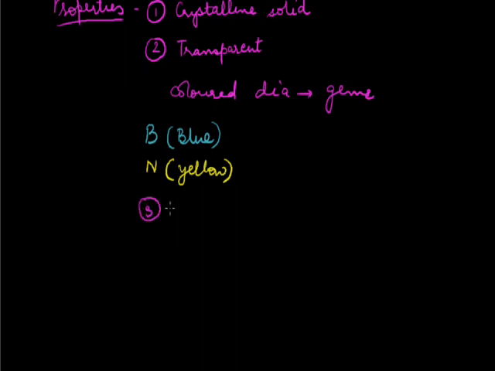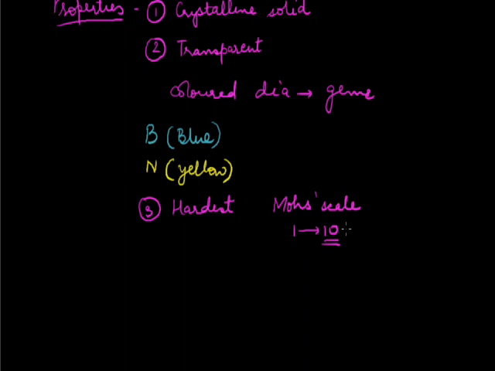Diamond is the hardest natural substance, and the hardness of a substance can be measured on the Mohs scale, which is a scale rated from 1 to 10. Maximum hardness is of diamond, it is kept on the 10th point, the last point. So on the Mohs scale, diamond is on the 10th number, and it is the hardest natural substance.